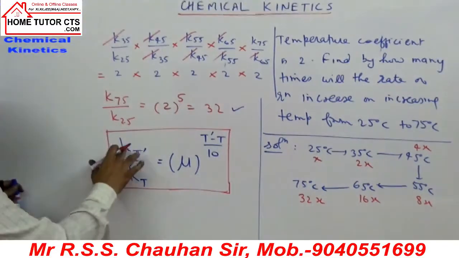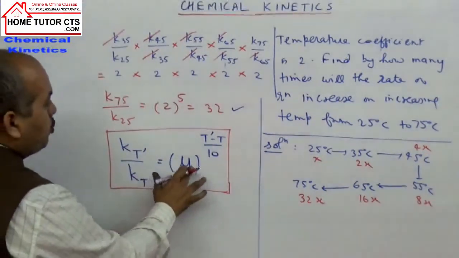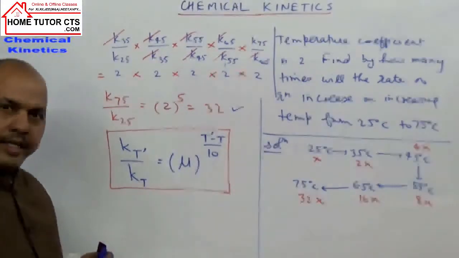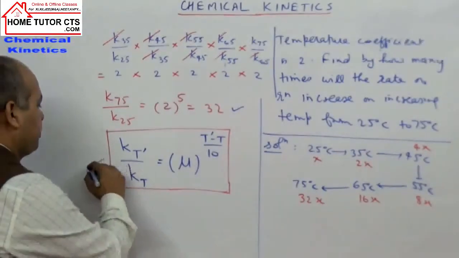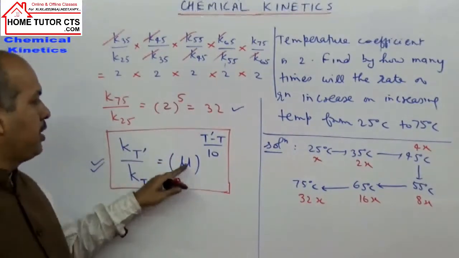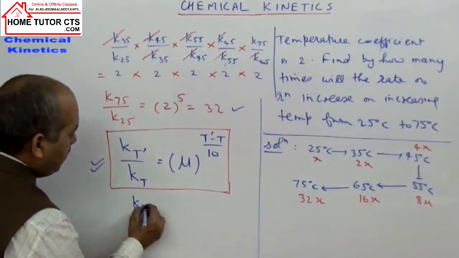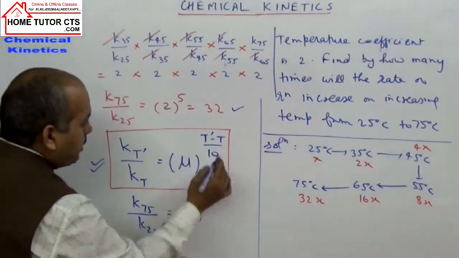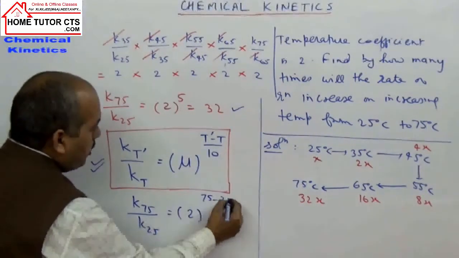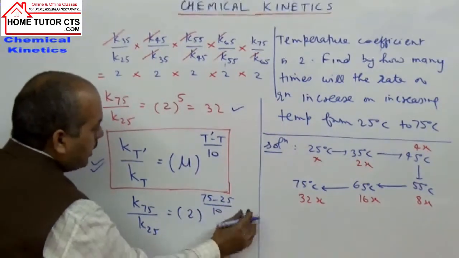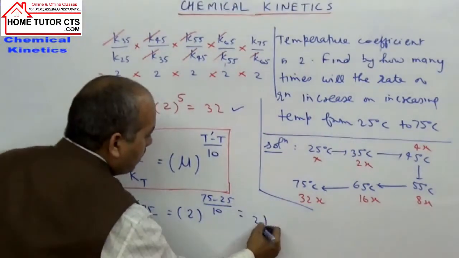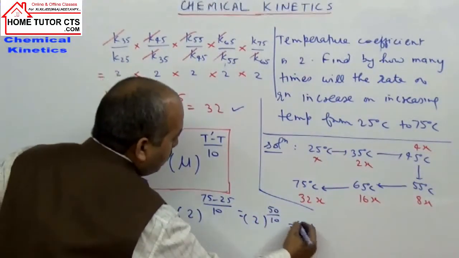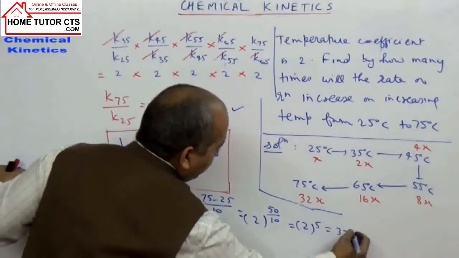The ratio of Kt dash by Kt is equal to mu power (t dash minus t) by 10. I hope it is clear. This question is solved the same way. Like in this case, what is K75 by K25? What is mu? 2. What is t dash? 75, t is 25, by 10. That comes, on solving, 2 power 50 by 10, or 2 power 5. That is 32 times.